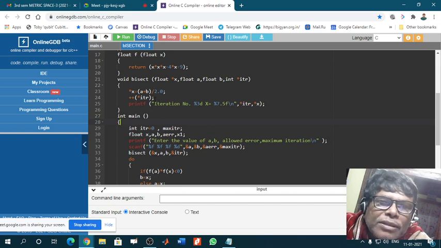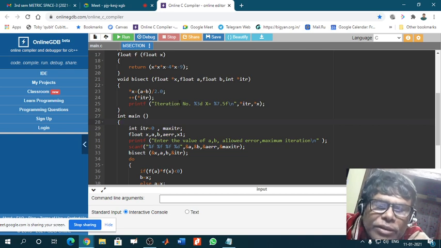Here a double quotation sign is there, iteration number, then percentage d, x is equal to this 7.5f, then this 2. Okay, so this is another type of printf command. I will clear it slowly afterwards. First you learn it by seeing the code. So there are two types of printf command, you see.